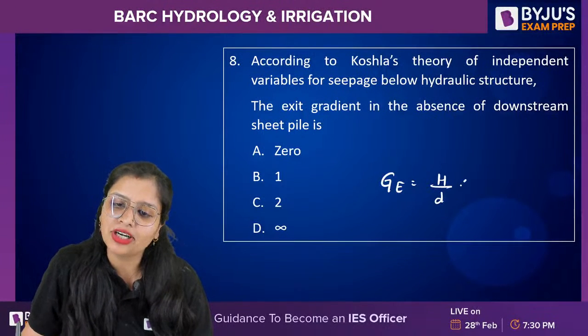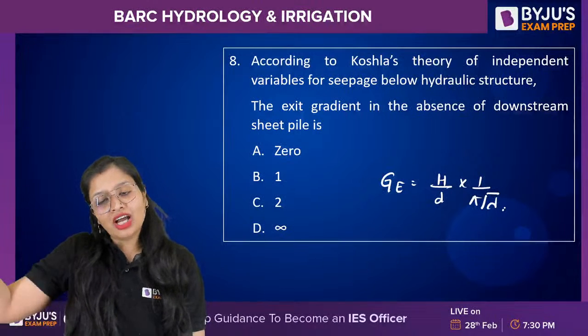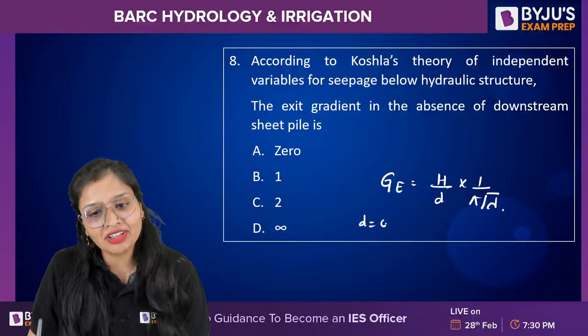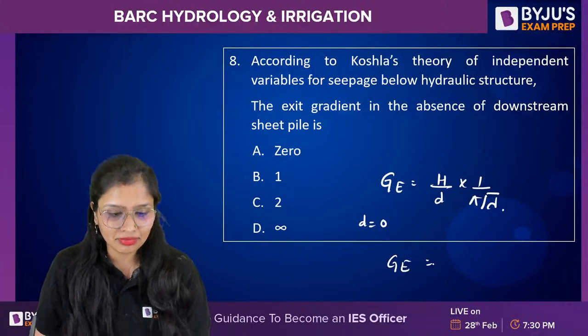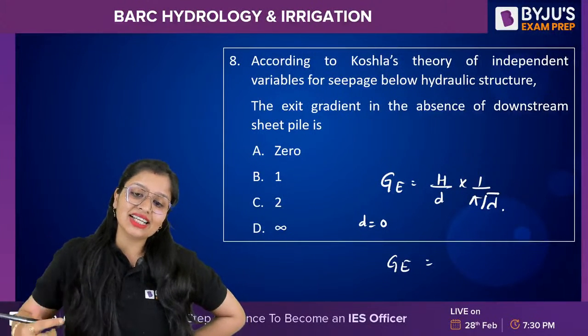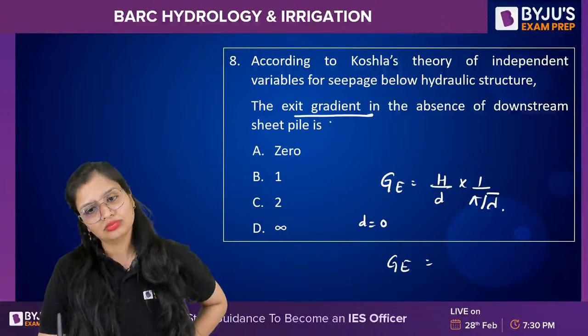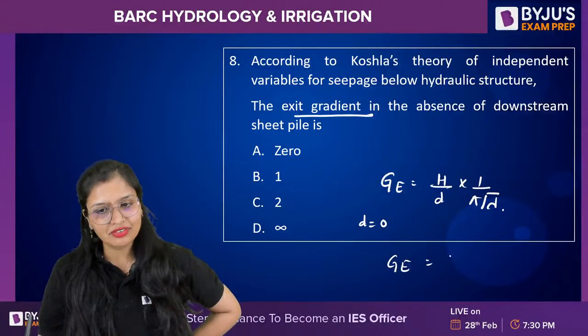H upon D into 1 by pi root lambda. In the absence of the downstream sheet pile, D will become 0. What will G become? Now tell me. It is not asking anything else. It is asking you the exit gradient. What will it become? Infinity?